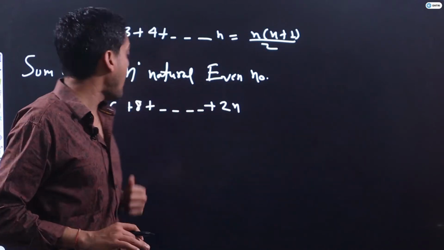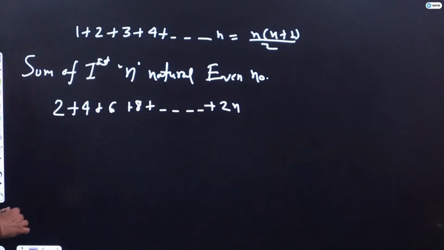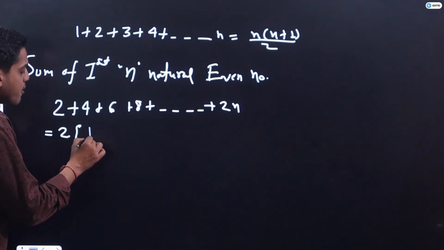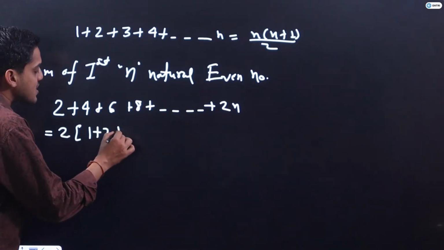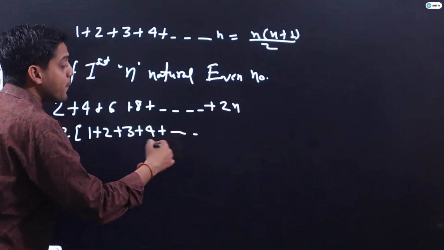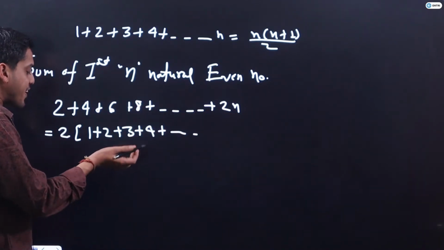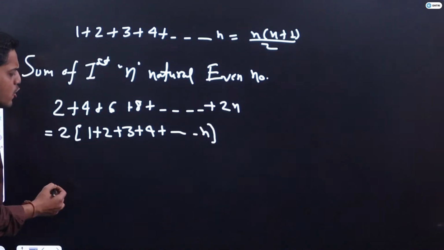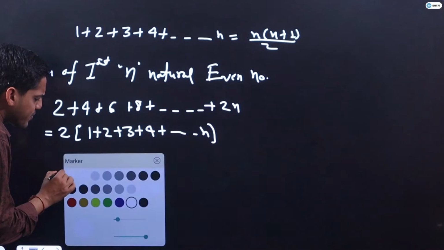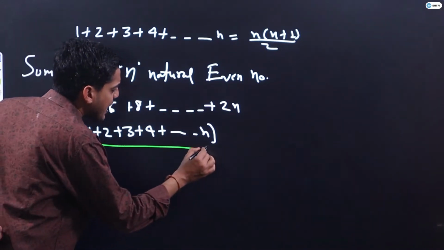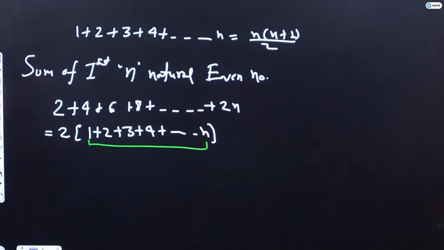That's it. I have to find out the sum of this, guys. So if I take 2 common, it will be 1 plus 2 plus 3 plus 4 and so on up to n inside the bracket. Now guys, you will say, sir, this is something that we know already. Bolo हाँ या ना. 1 plus 2 plus 3 plus 4 up to n.